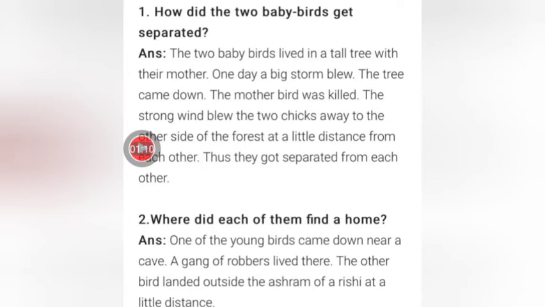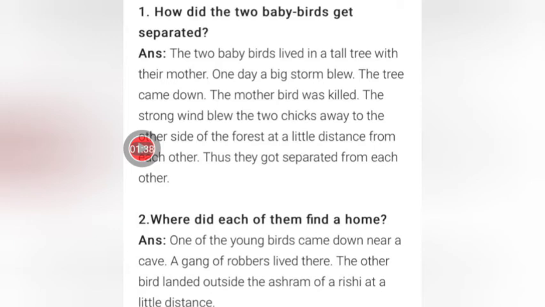Coming to the second question, where did each of them find a home? So this is the second question, and the answer of the question is, remember to leave two lines after first answer. Draw a proper underline between the two answers. Write the question with a black pen, that is, where did each of them find a home? Question mark. Now write answer word in the margin, and using the blue pen write down the second answer.